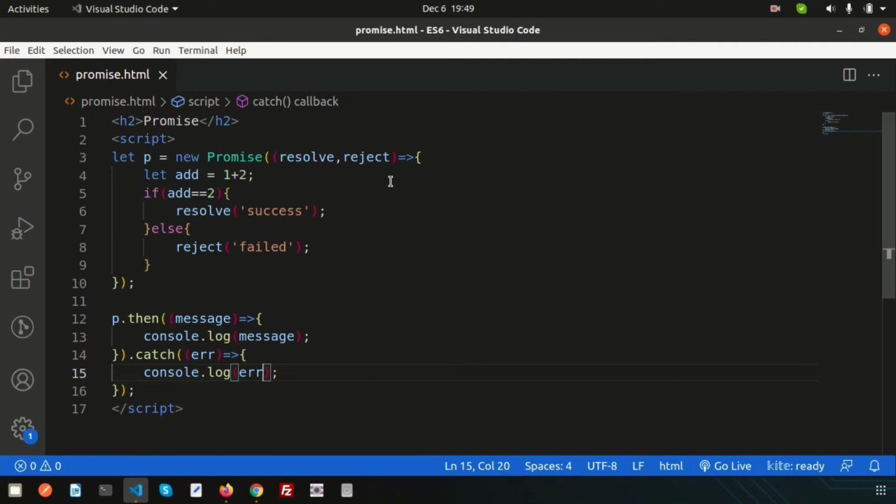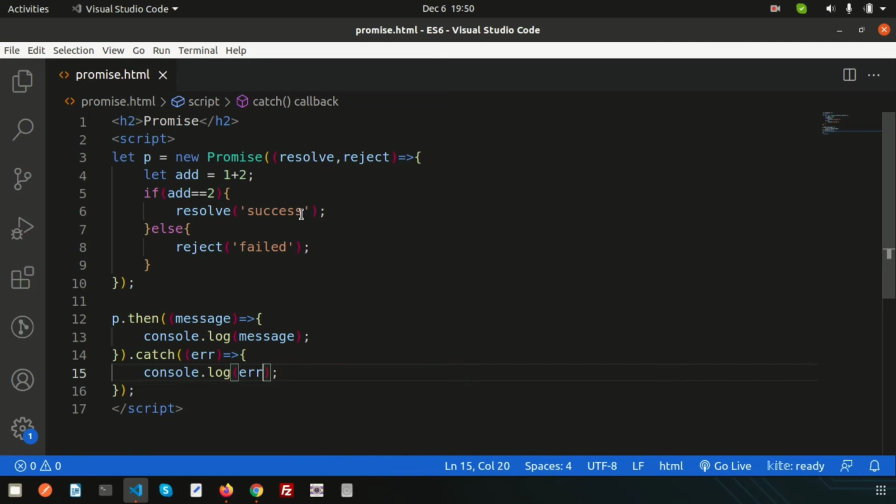If not, then I can define another logic: if we don't get a ticket, then we can have dinner in a restaurant, right? In this way we can add any condition. If this is true, we can do that thing. If false, we can make another promise, or if that is true, we can resolve that promise. This is how promises work, and these things are called chaining.